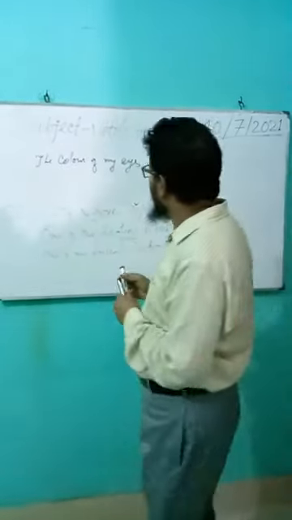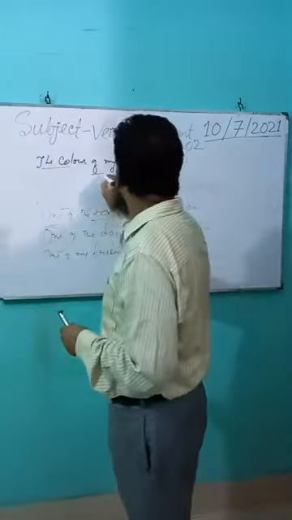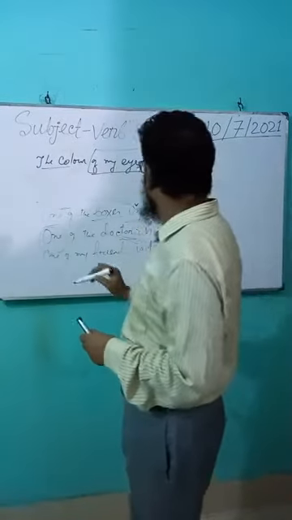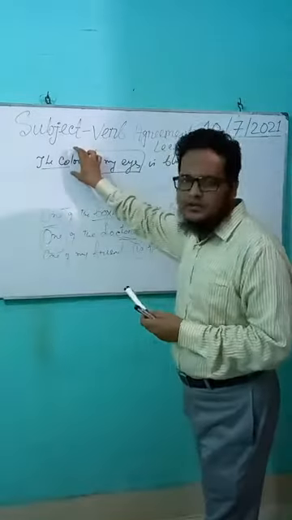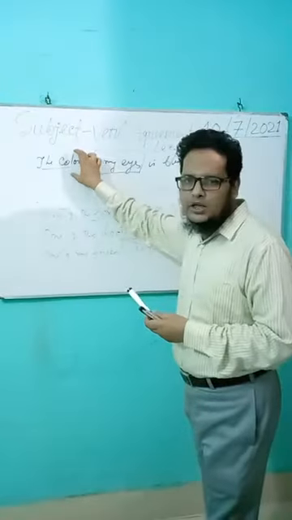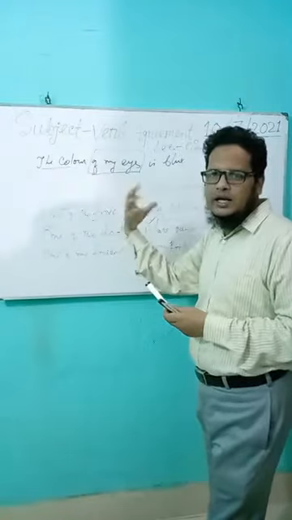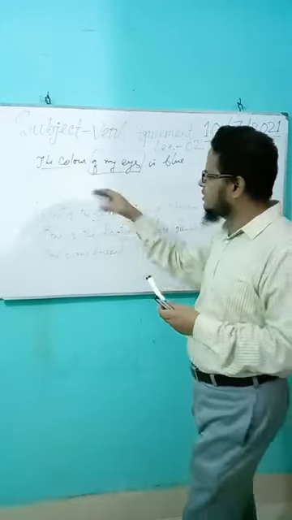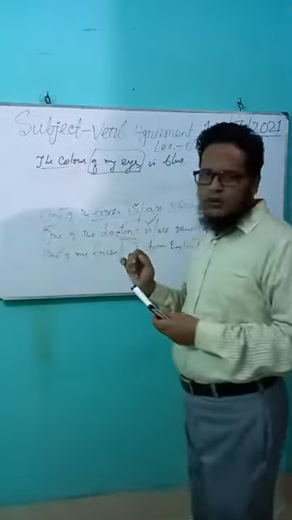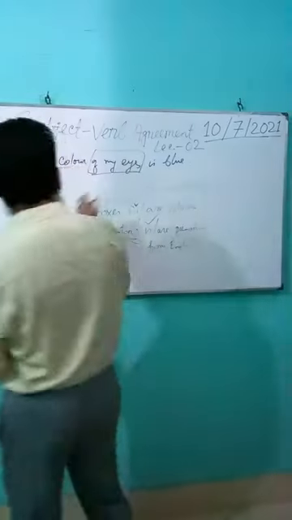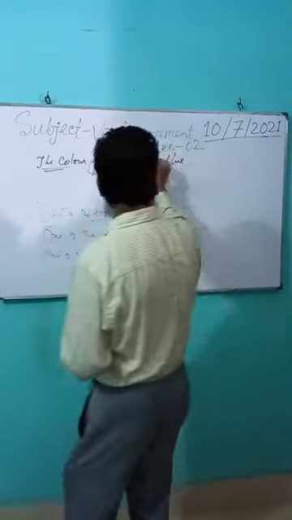Actually, here the subject is the color of my eyes. That is the phrasal noun. So the verb must agree with the subject. The subject, the color, is third person singular. That's why the verb will be present tense singular. So the color of my eyes is blue. The subject is singular, and that's why the verb will be singular.